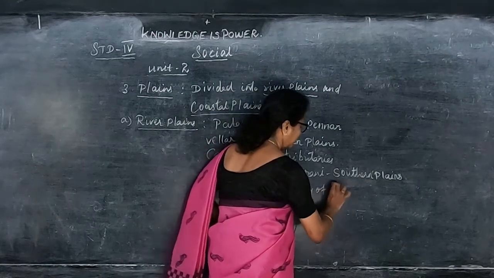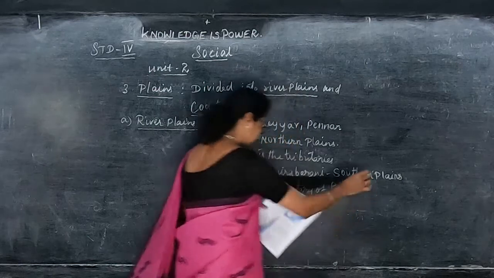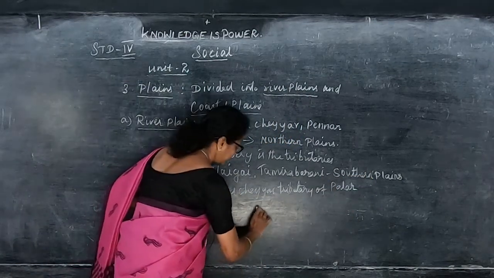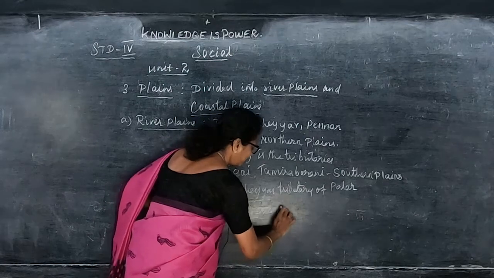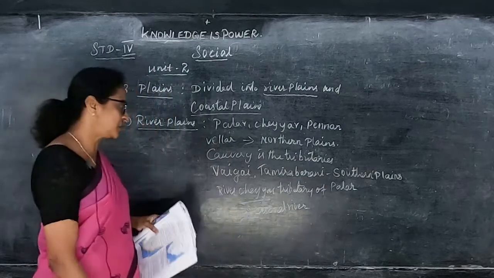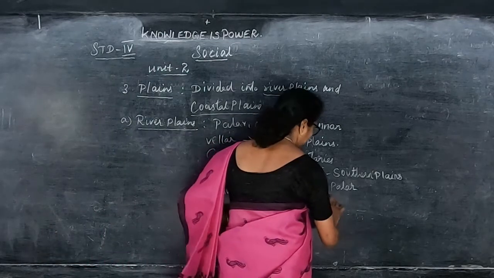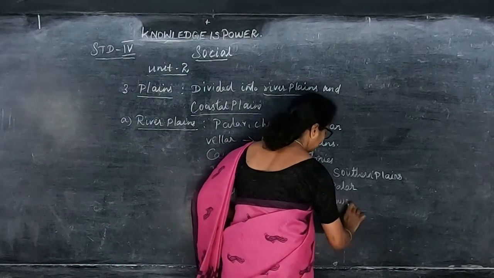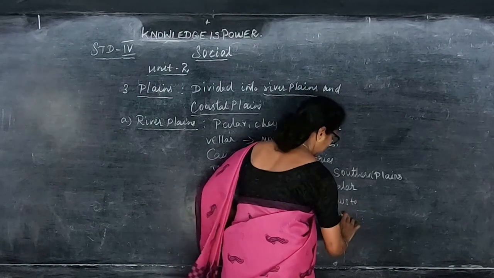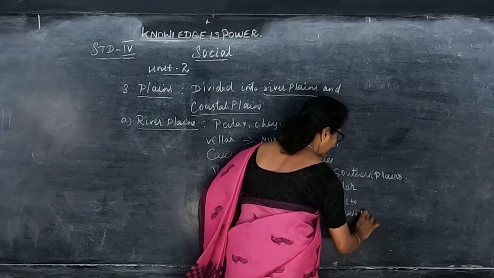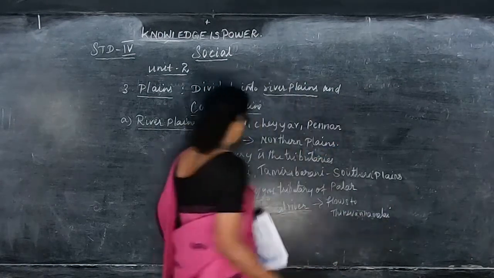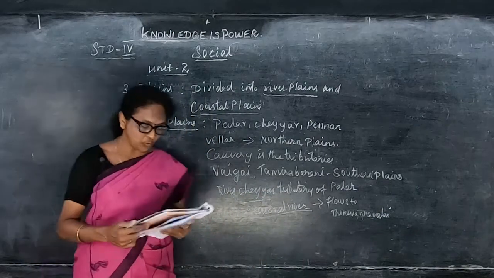It is a seasonal river that flows through the district of Tiruvannamalai. So this is about the river plains.